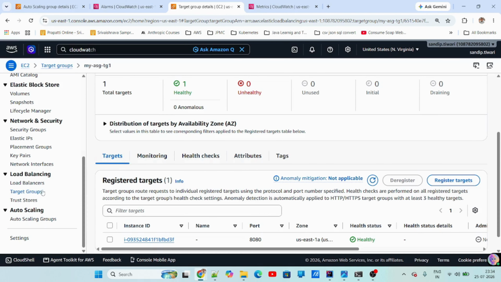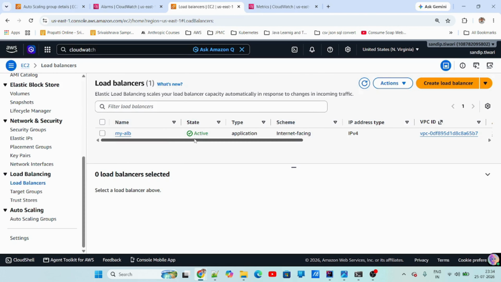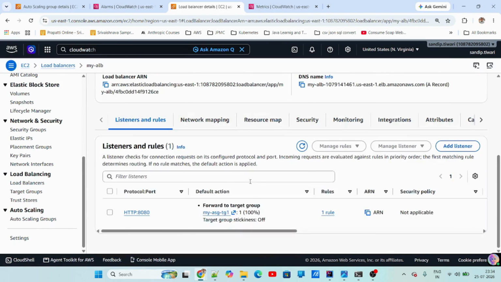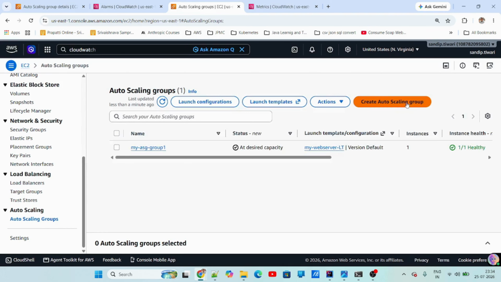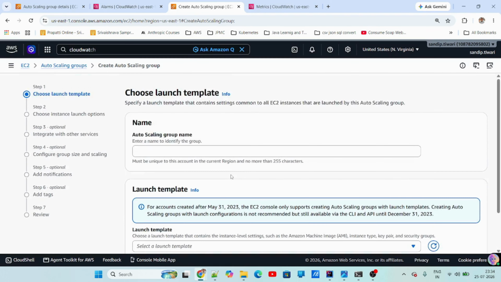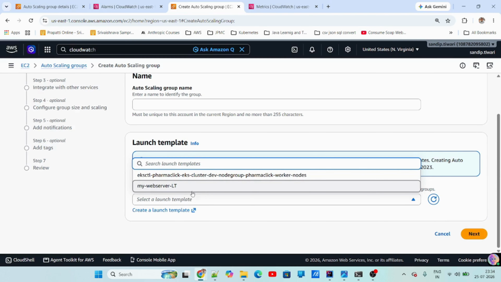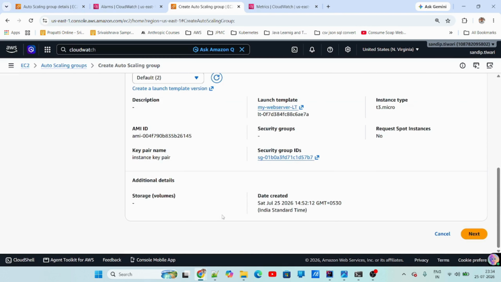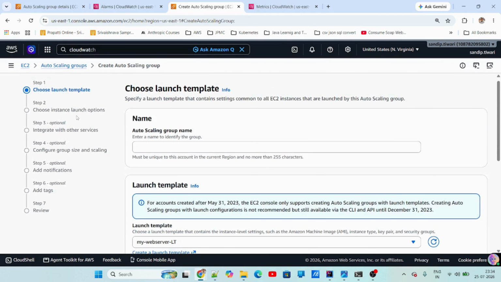Okay. Once you do that, you create a load balancer, and in your load balancer, you set the listener and the rules. So my listener is HTTP 8080. You forward that to the target group, and that is my ASG EG1, which is your target group. Once this is done, your load balancer and target group are ready. Now you go to auto scaling. You create the auto scaling here. So you need the launch template. You create the launch template first, and once the launch template is created, then you put all these details, and then you create the auto scaling group.